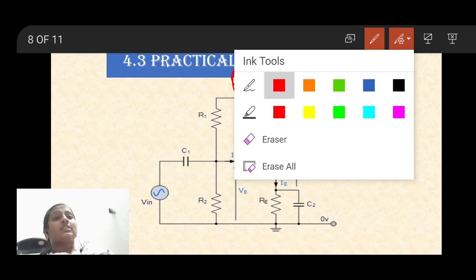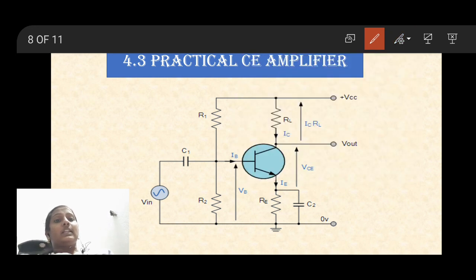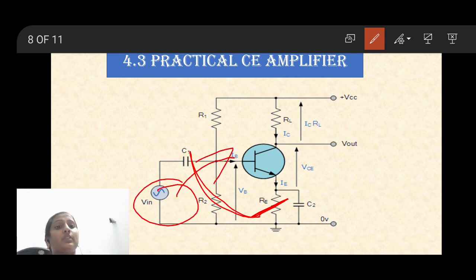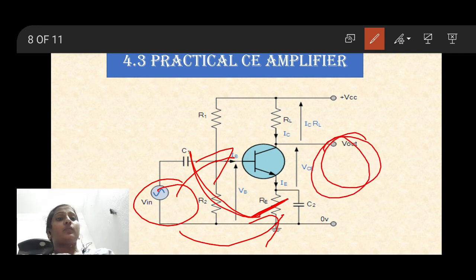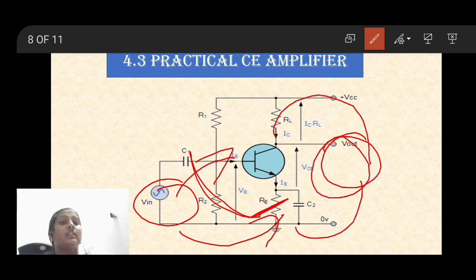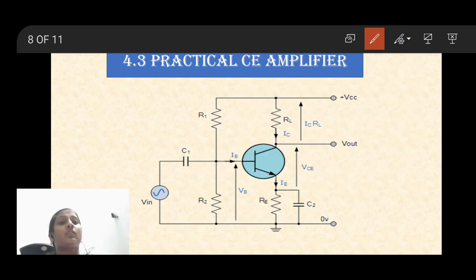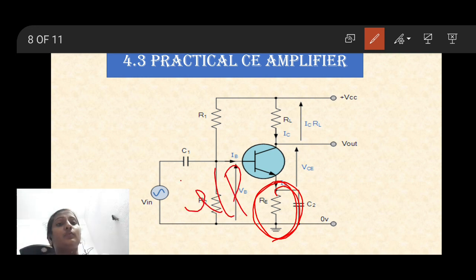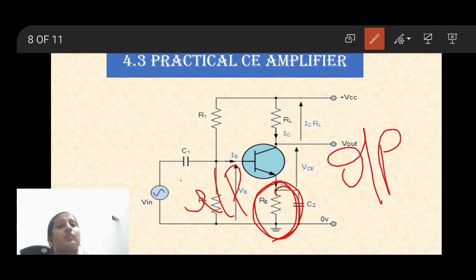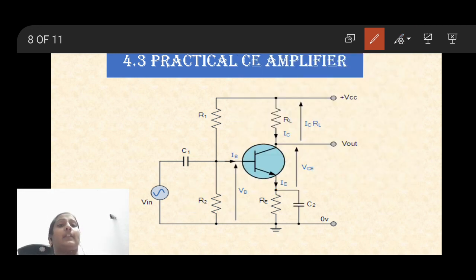Why is it a common emitter amplifier? The input is applied between base and emitter, and the output is taken out from the collector and emitter. That's why it is called a common emitter, because here the emitter terminal is common for both input as well as the output.